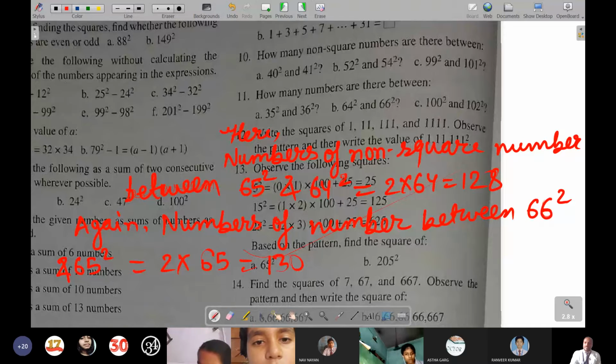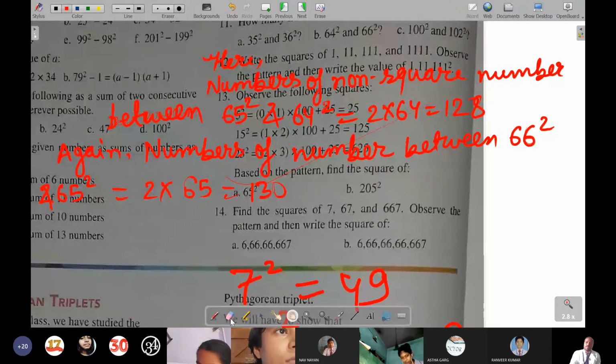And now here you can say the total number between 64 square and 66 square is equal to